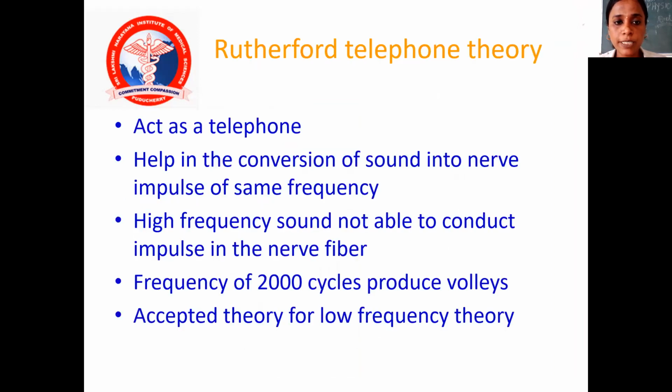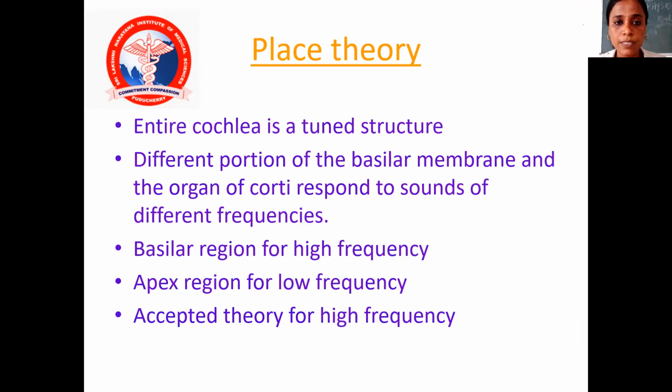The Rutherford telephone theory says the cochlea acts as a telephone, helping the conversion of sound into nerve impulses of the same frequency. High frequency sound is not able to conduct impulses in the nerve fiber. Frequency of around 2000 cycles produces volleys, an accepted theory for low frequency.